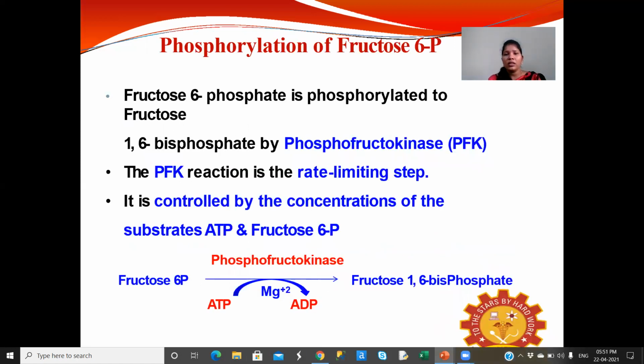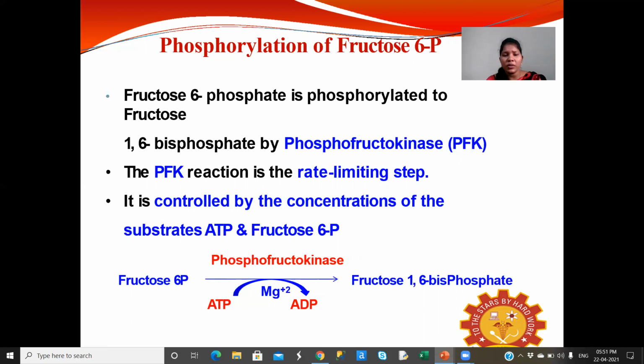Then another one is the phosphorylation of fructose 6-phosphate. Fructose 6-phosphate is phosphorylated to fructose 1,6 bisphosphate by the phosphofructokinase enzyme. The phosphofructokinase reaction is the rate limiting step in glycolysis. It is controlled by the concentrations of the substrates ATP and fructose 6-phosphate.